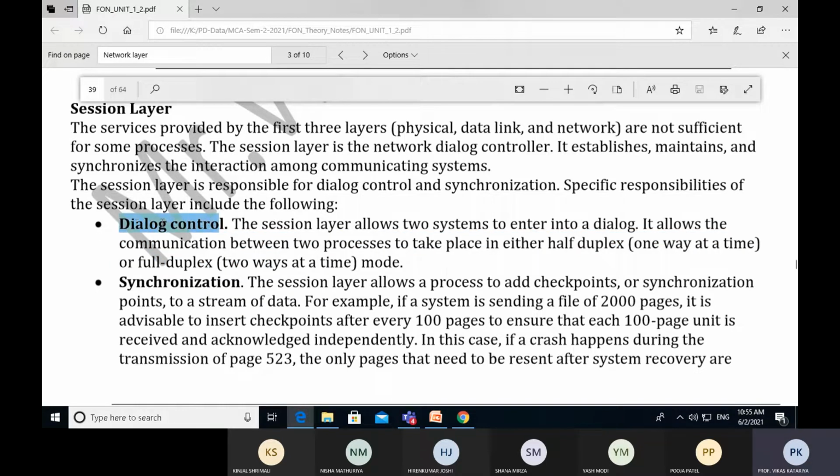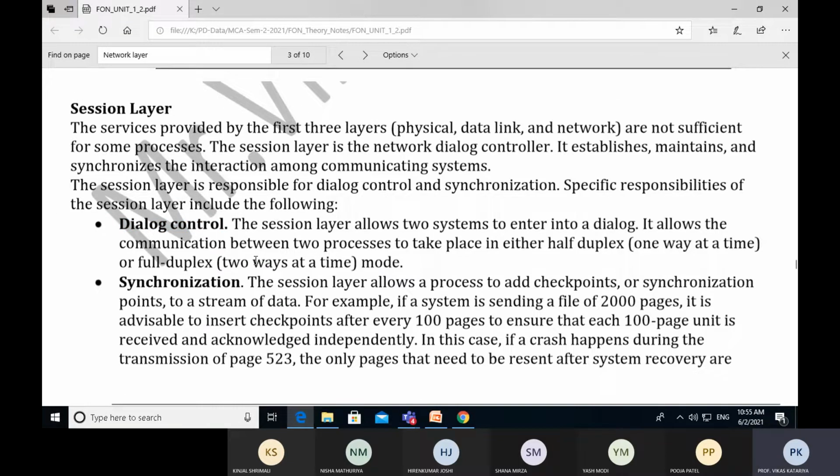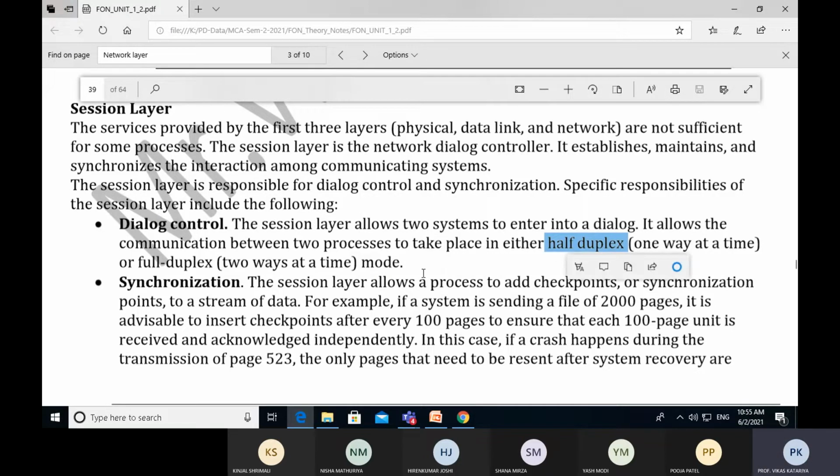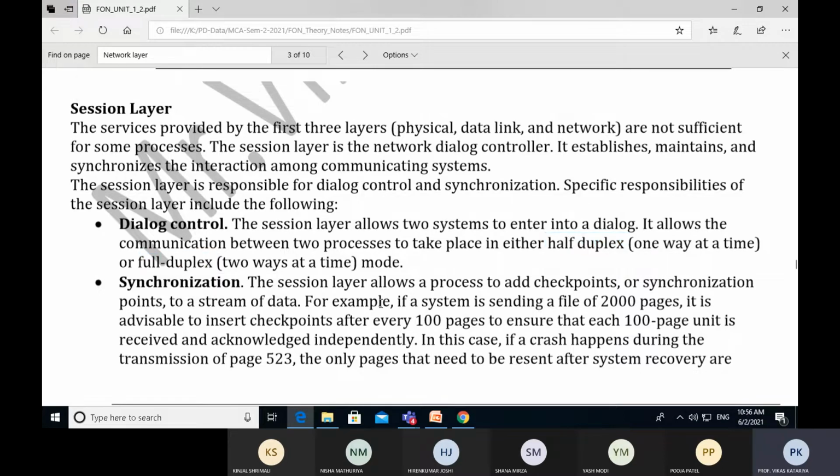It is nothing but a session created by the session layer, and by this layer two systems, it may be two workstations, two servers, two users, or two processes, one website to another website, can enter into a single dialog or session and communicate using half duplex mode, that means one way at a time, or full duplex mode, that means two ways at a time. So this is the first characteristic of the session layer, dialog control.